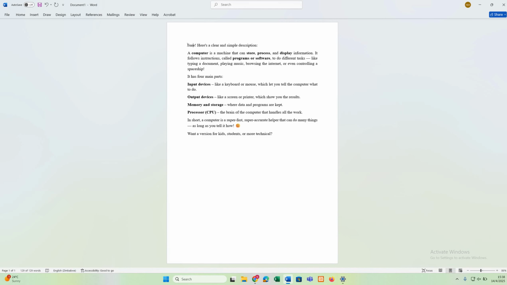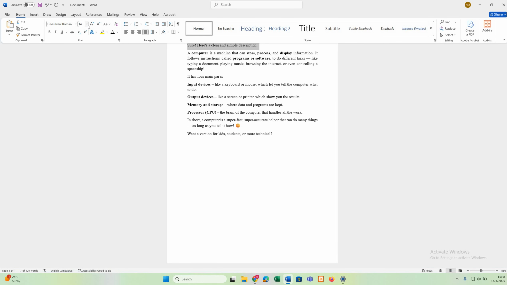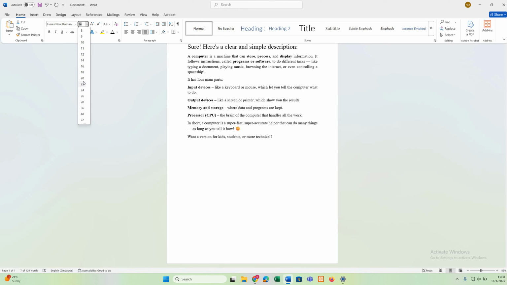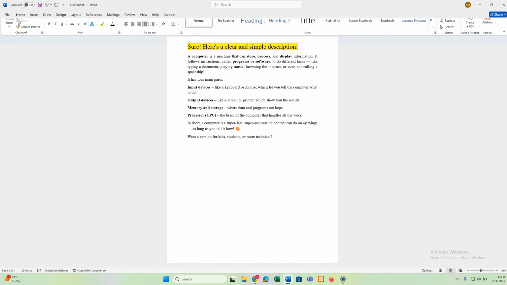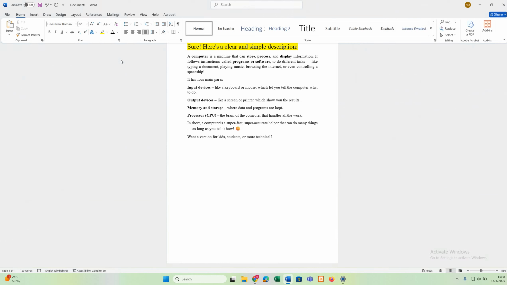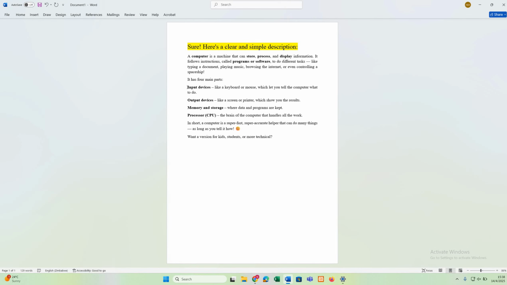And then let's say I want to change the size for my topic. Here is a clear and simple description. So I just highlight the topic, then click on Home. Font size, let's choose size 22, a bigger size, and then we can also highlight it. And then let's put some bullets or numberings.